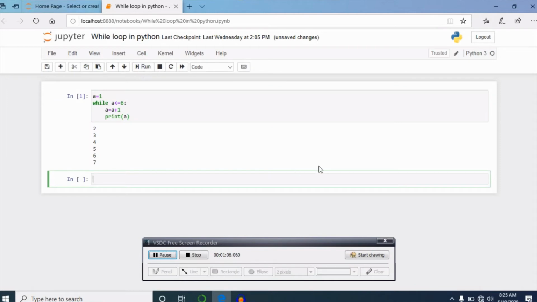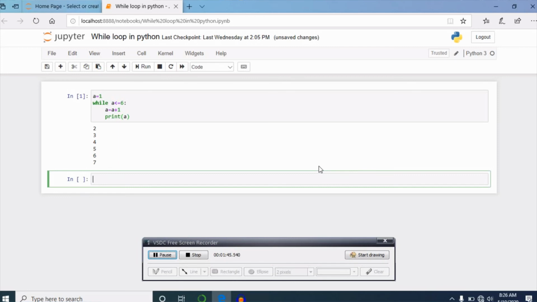You can see the values starting from 2 to 7 are printed one below another, which means the condition of the while loop is a less than or equal to 6, and the initialization of the while loop is 1. I have initialized the while loop using a variable that is assigned 1 to a. In the second line I have given a equal to a plus 1, which means initially a equal to 1, and when it is equated with a plus 1 it becomes 2.